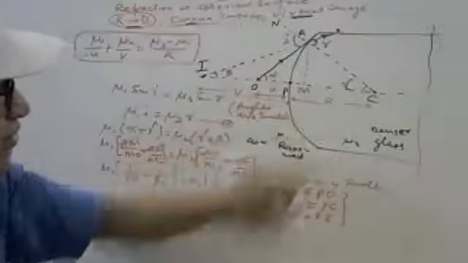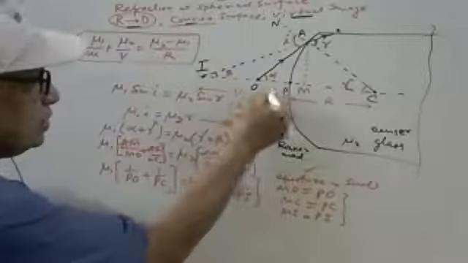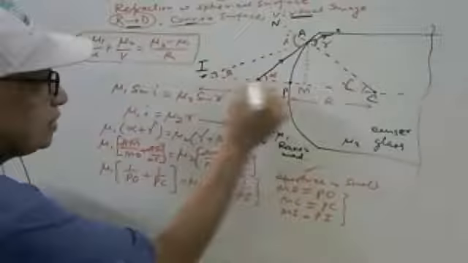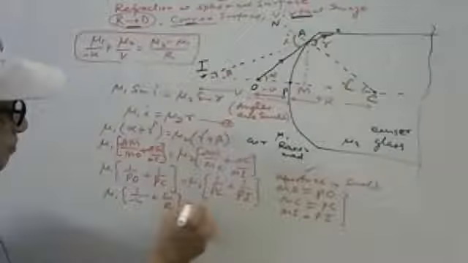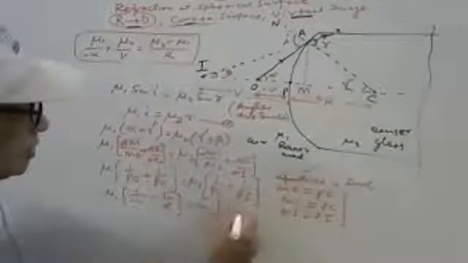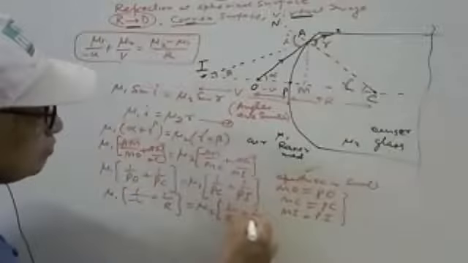As per the sign convention, the distance in the direction of the incident ray is positive, so R is positive here and U and V are negative here. So with sign convention, PO is minus U, PC means plus R, and PI is minus V.